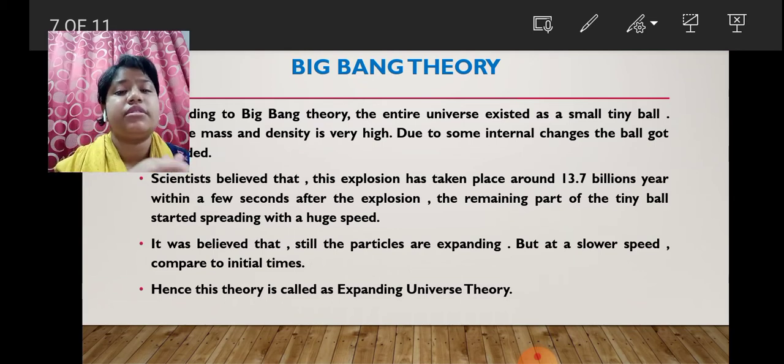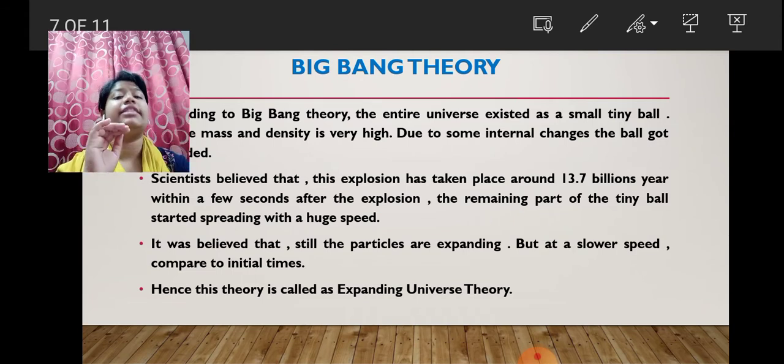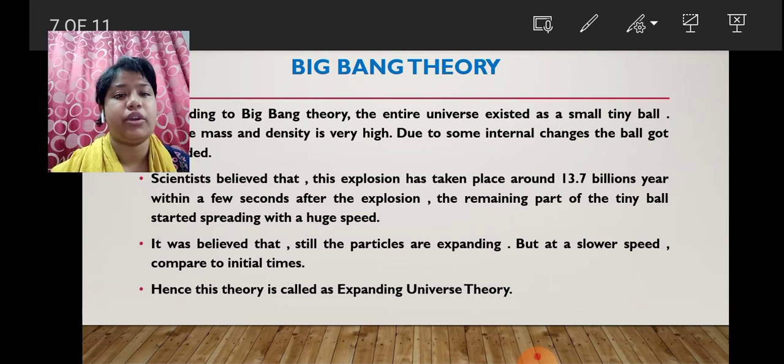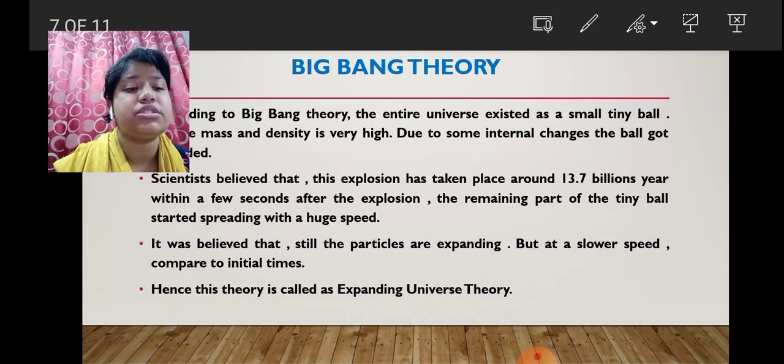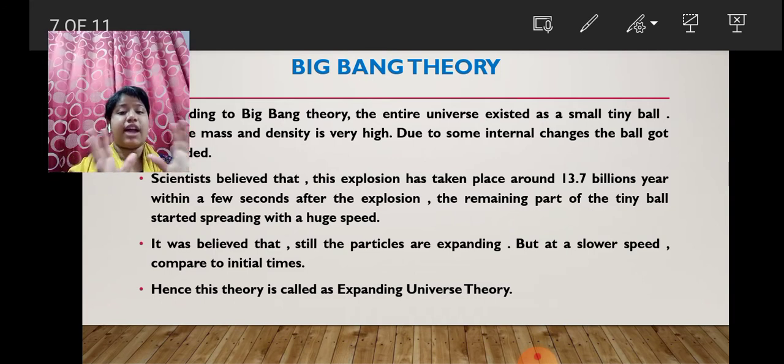The second theory was that the sun is in the middle and things are revolving around it. And the third theory is the Big Bang theory, where we are supposed to believe that there was a small tiny ball in the universe, containing a very high mass and density. Due to some internal changes it exploded, and scientists believe that the explosion took place around 13.7 billion years ago.